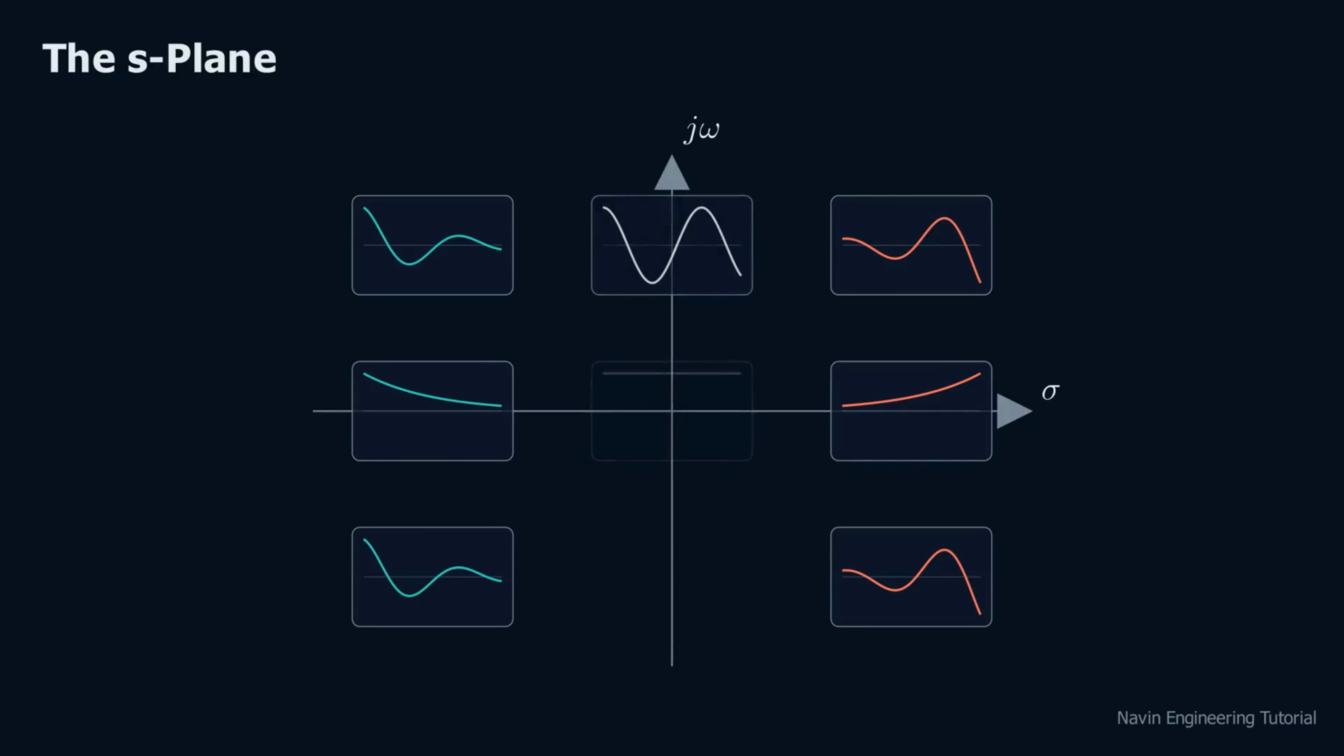And moving vertically changes omega, the speed of oscillation. On the imaginary axis itself, signals neither grow nor decay. They oscillate forever. Keep this map in your head. When engineers say a system is stable, they mean exactly this. All of its exponential atoms live in the left half of the S-plane.